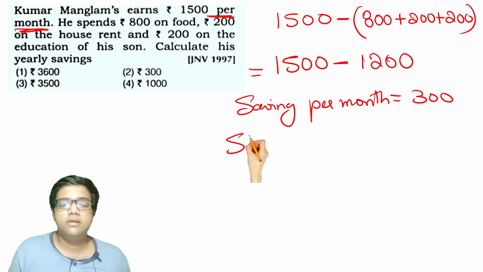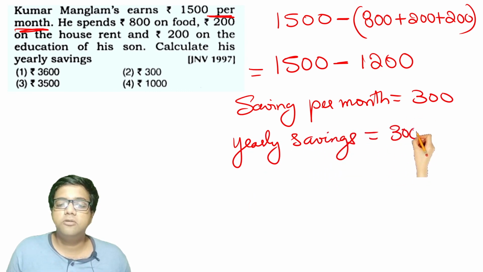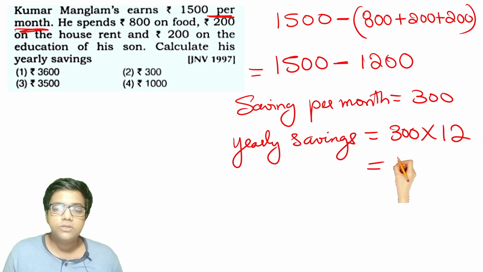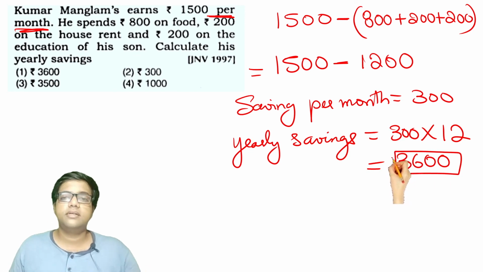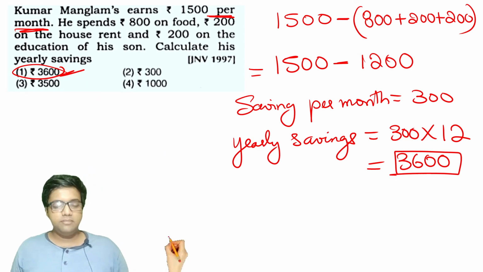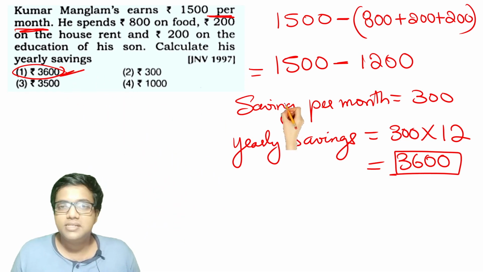Yearly savings will be equal to 300 rupees per month into 12 months, because there are 12 months in a year. So 12 3s is 36, 3600 rupees is the savings per annum from Kumar Mangalam. So option 1 is the right answer for this question.